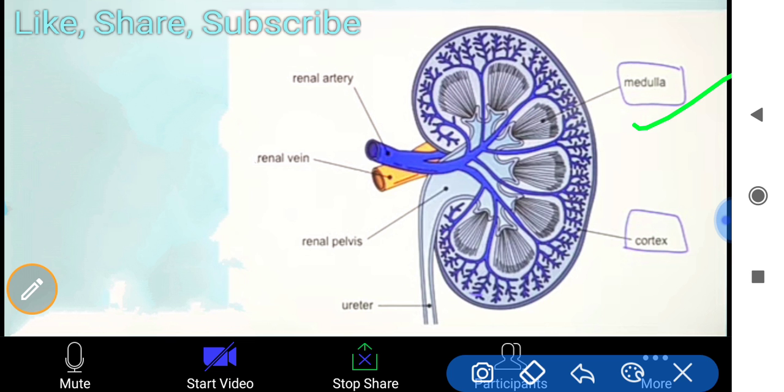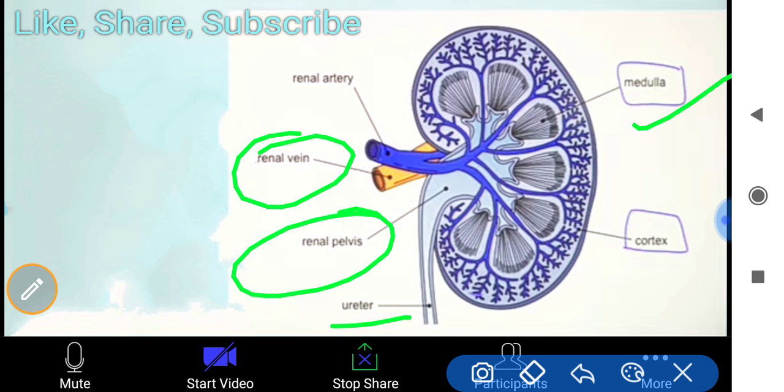And there is a region which is known as the renal pelvis. We will read about them in detail after some time. Then the ureter, you know these are two pipe like structures which join to the urinary bladder first, then it comes to the urethra. Renal vein, you already knew about it. Renal vein is joined by the inferior vena cava, and the renal artery joins the aorta. So these are the structures mainly found within the kidney.